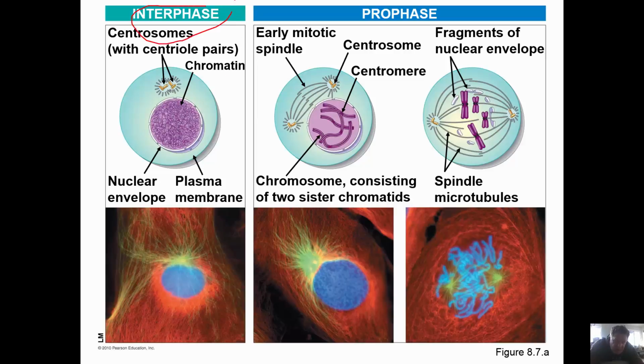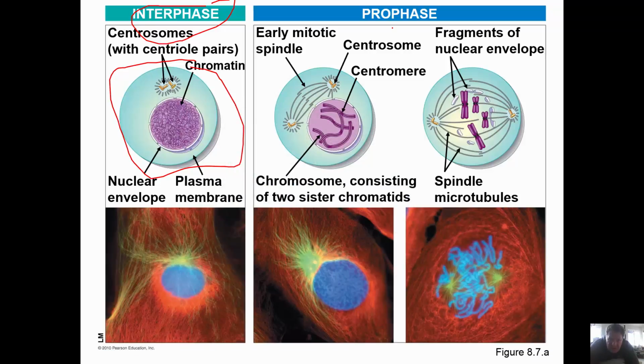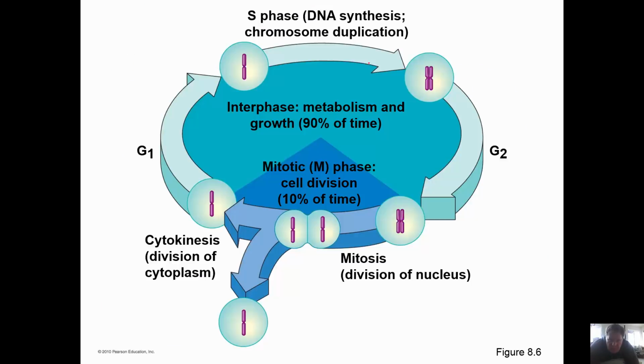In the cell cycle, we have interphase, which is what the cell is doing when it's not dividing. Then during its division phase, of which the typical cell division is what we call mitosis, we have prophase, where the chromosomes start to condense. We have metaphase, where they line up, and then telophase, etc. This is a graph of what we call the cell cycle.